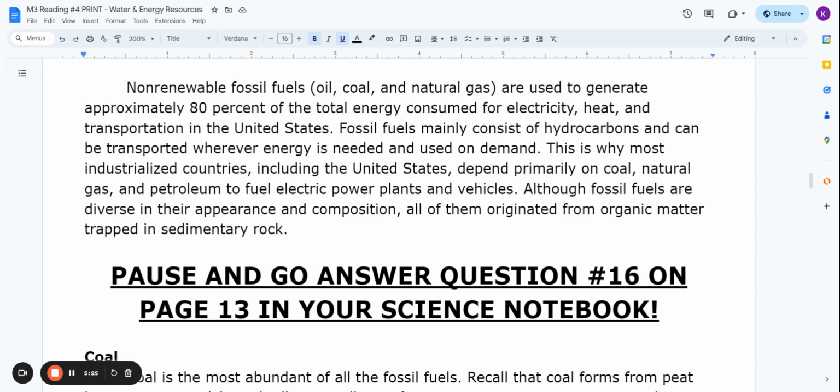Fossil fuels mainly consist of hydrocarbons and can be transported wherever energy is needed and used on demand. This is why most industrialized countries, including the United States, depend primarily on coal, natural gas, and petroleum to fuel electric power plants and vehicles. Although fossil fuels are diverse in their appearance and composition, all of them originated from organic matter trapped in sedimentary rock.